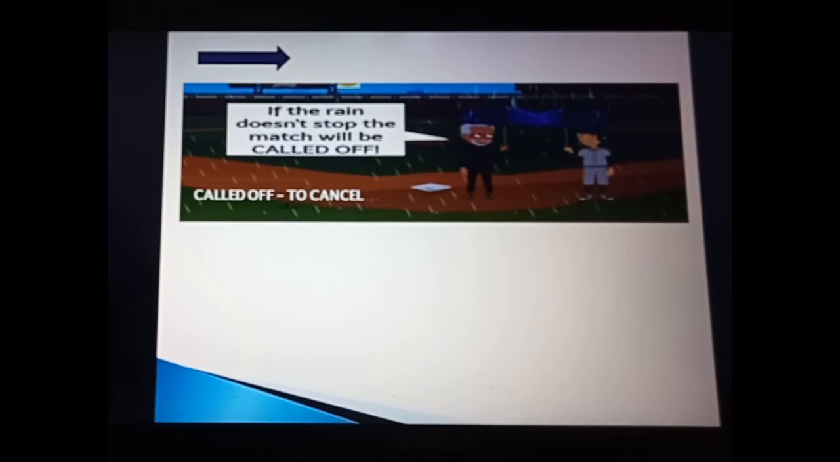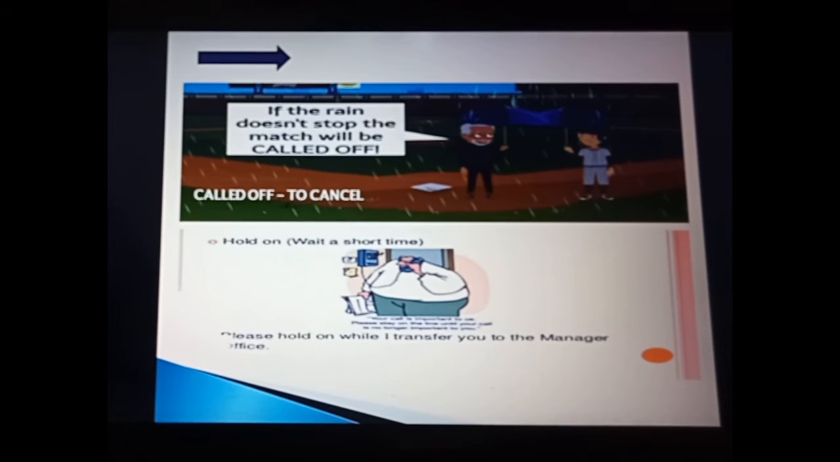Means the match will be cancelled. Understood? The next one, that is hold on. Hold on means wait a short time.